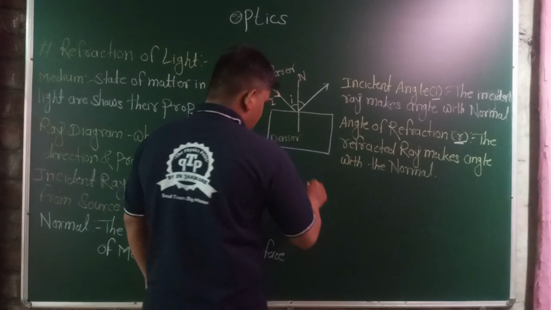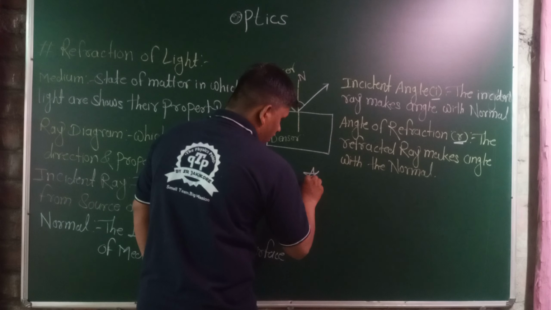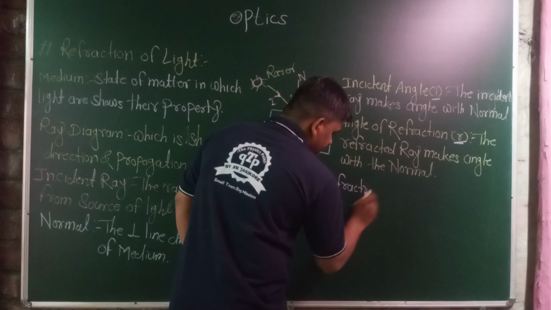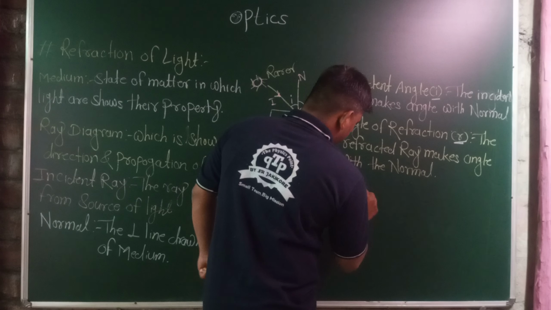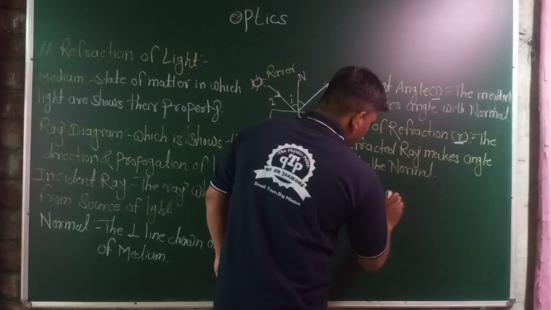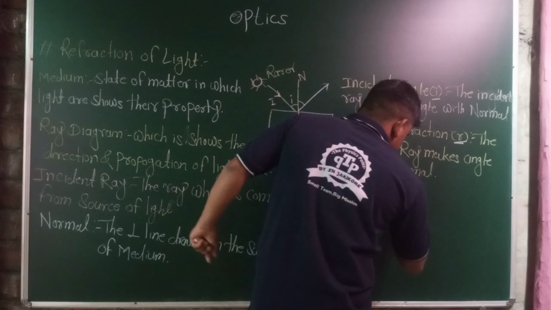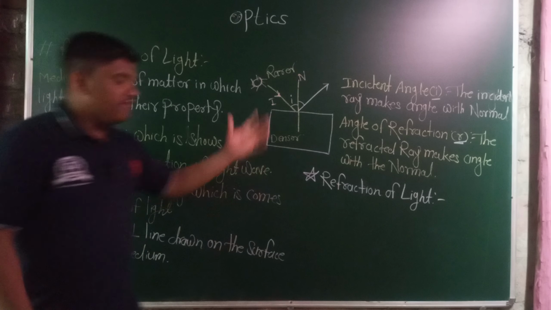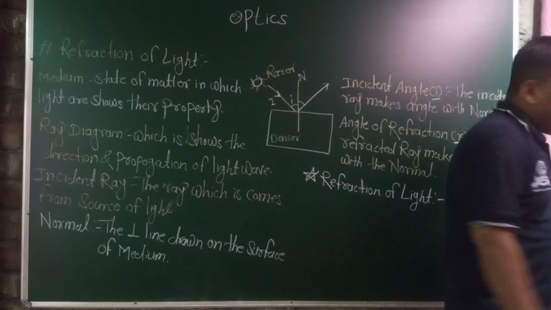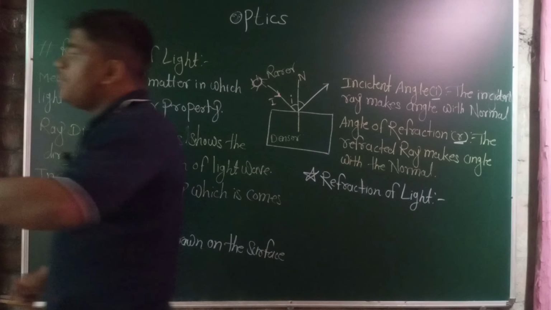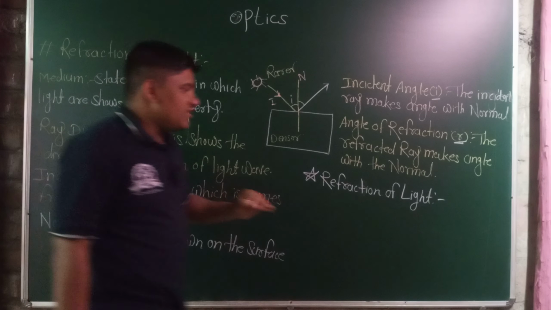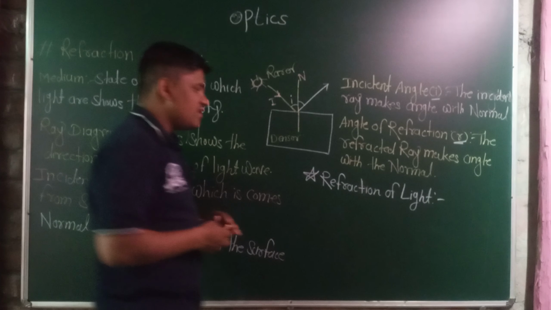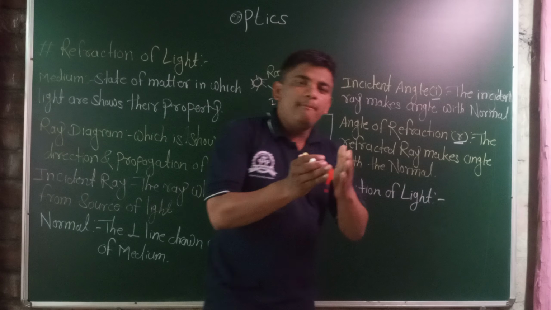Let us discuss the next point. This is a star, an important point: the refraction of light. Definition, meaning, and all about the refraction of light. The bending of light which travels from one medium to another medium. This process, this phenomenon, is called refraction of light. The simplest definition of refraction of light is the bending of light.